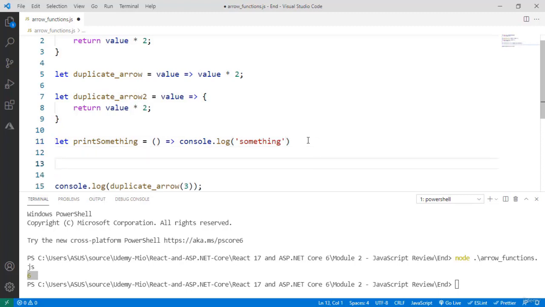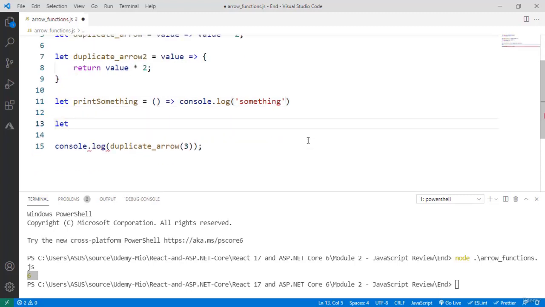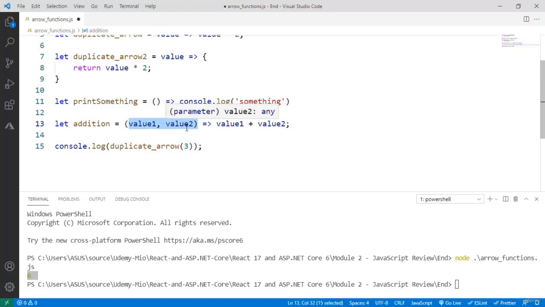For example, let's say that we have let addition equal to, and we want to sum two values, so value 1, value 2, arrow value 1 plus value 2. And as you can see, because we are defining more than one parameter for the function, then we are obligated to use parentheses also here.